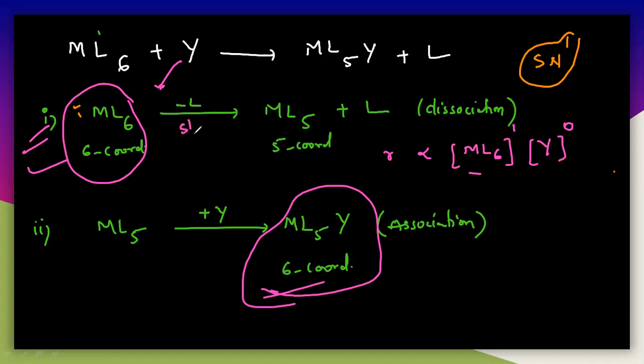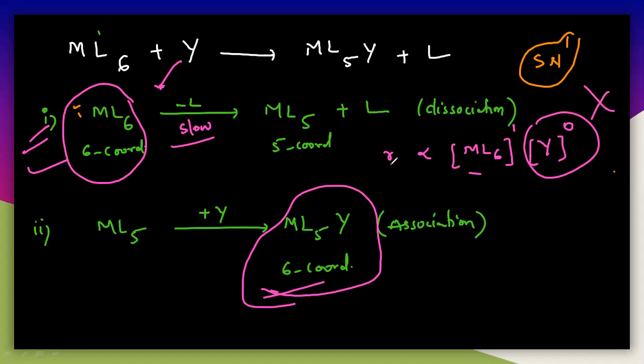And the first step is a slow step and it is the rate determining step. You can easily write the rate of the reaction for this step, which is directly related to the concentration of ML6, and it is not reacting with this Y. In this first step there is no Y involved, so there is no incoming ligand.